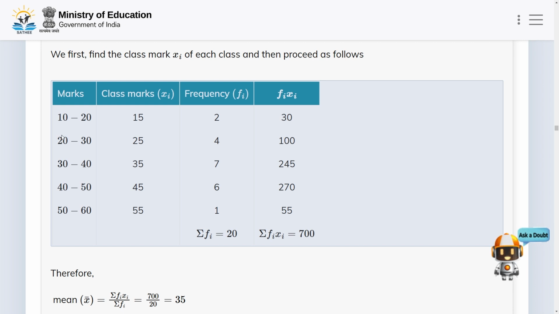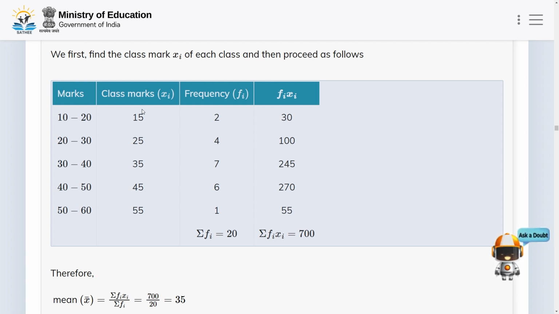Okay, and for the class 30 to 40, class mark xi is 35, frequency fi is 7, and fi xi is equal to 245. And for the class 40 to 50, class mark xi is 45, frequency fi is 6, and then fi xi is equal to 270. Okay, and for the last class, class mark xi is 55, frequency fi is 1, and then fi xi is equal to 55.